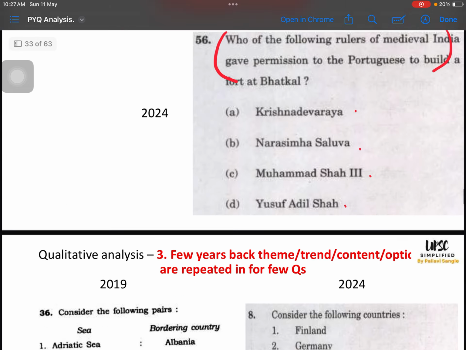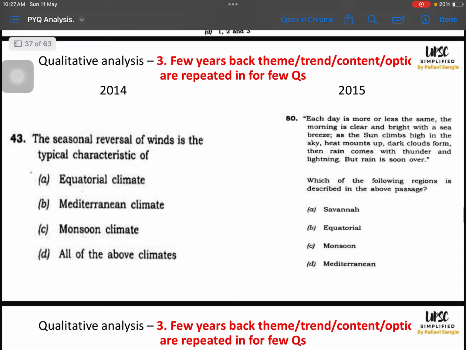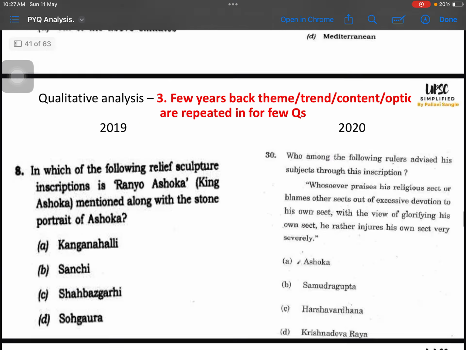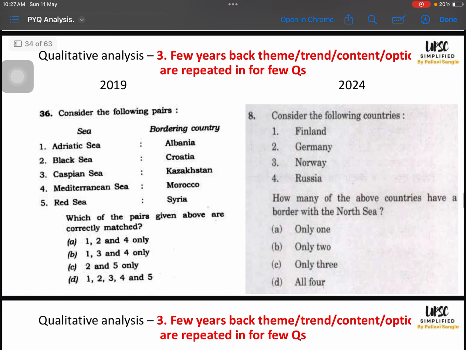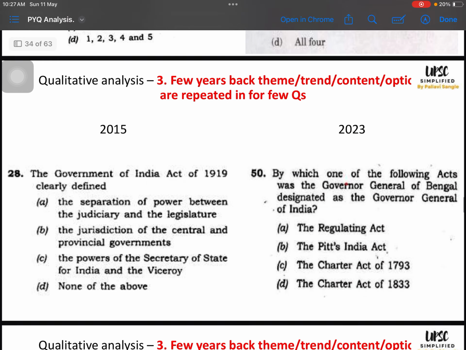Same goes with the Mughal emperors, right? They have asked about this question. Okay, we will see that question later. In 2019 they asked about Adriatic Sea, Black Sea, Caspian Sea, Mediterranean Sea, Red Sea. In 2024 they asked about the North Sea. All the seas in the world map in the Atlas are very important.